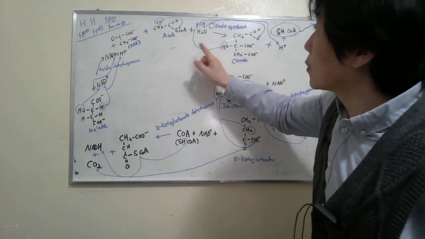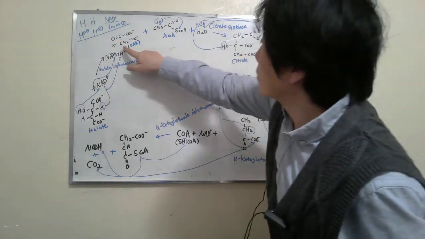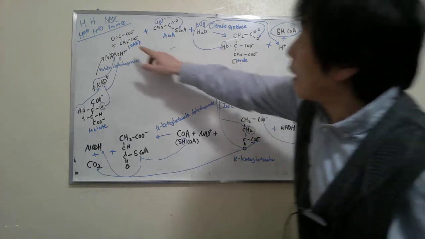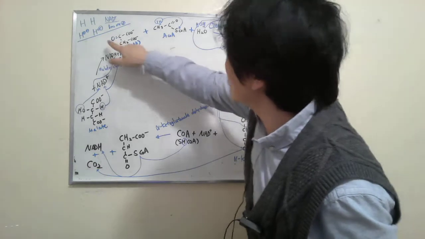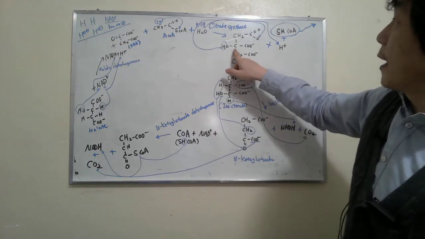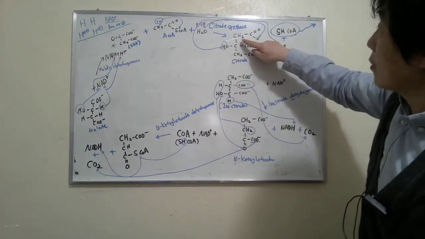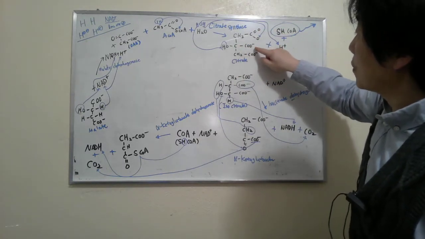One hydrogen goes to this side, because acetic acid is here, so it is now CH2 COO-.